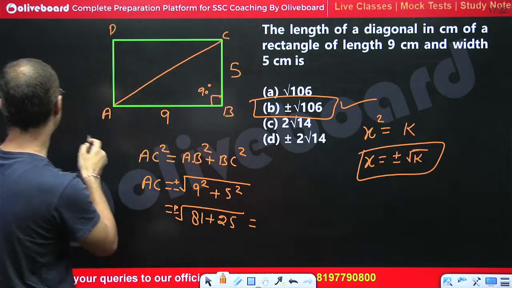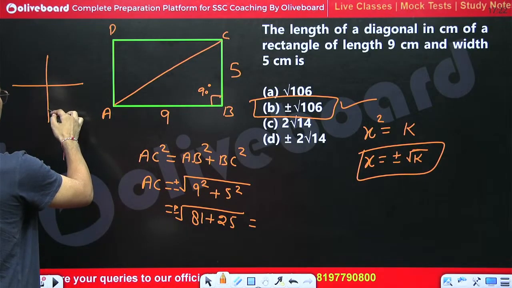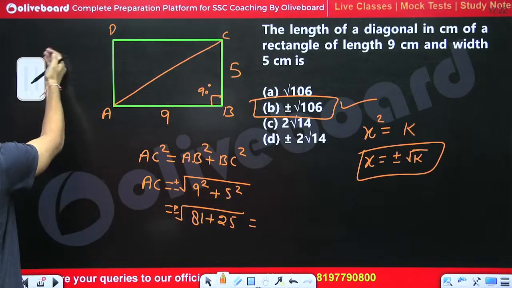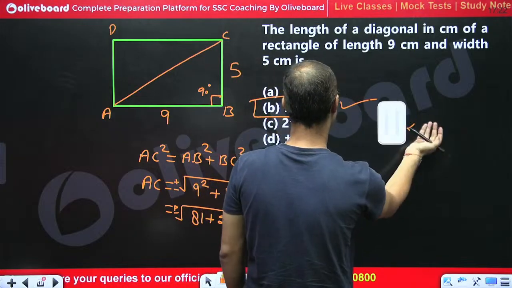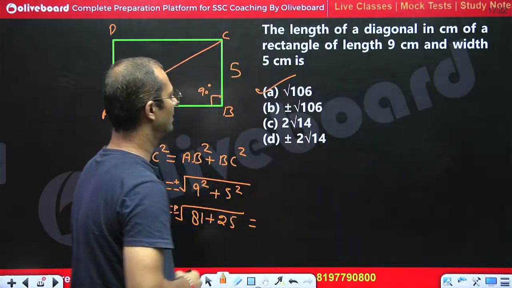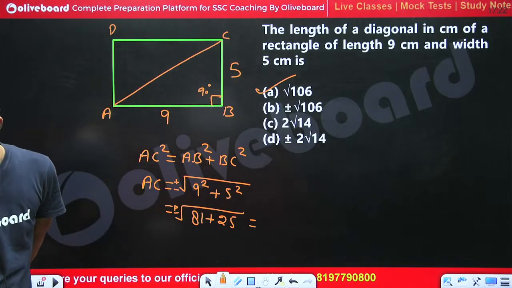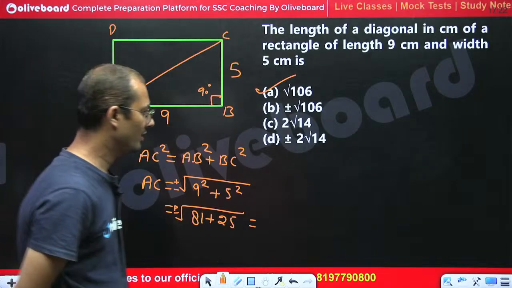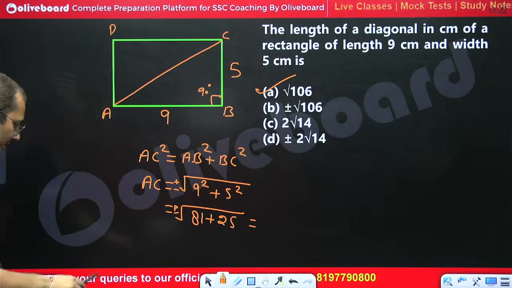But when we are taking coordinates in the plane, we take negative, right? Okay, let me check. Your point is right. The answer should be A. The length must not be negative. So A part is the right answer.